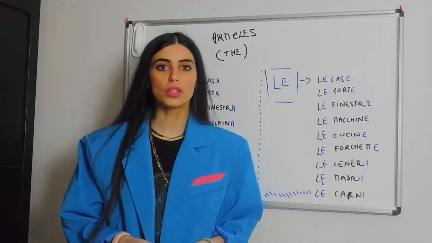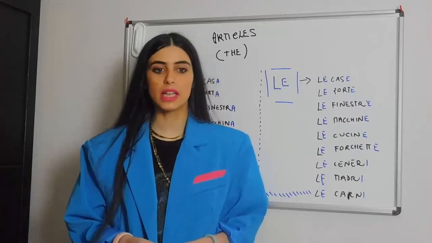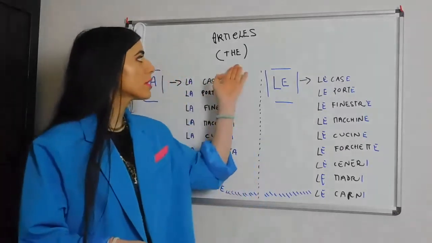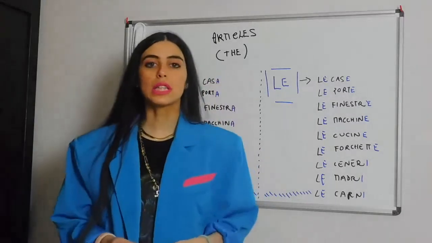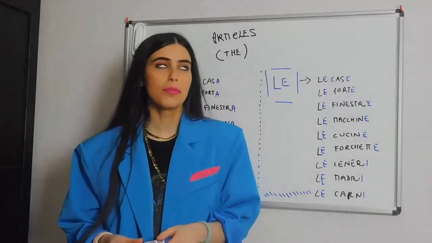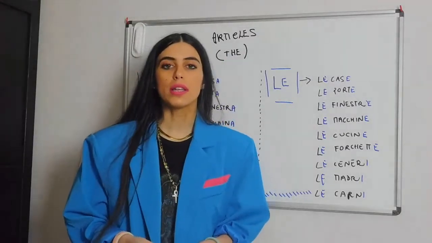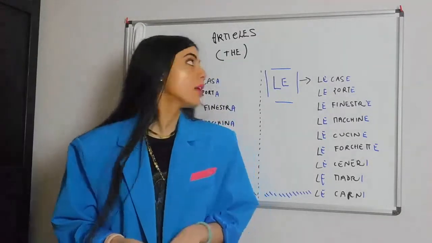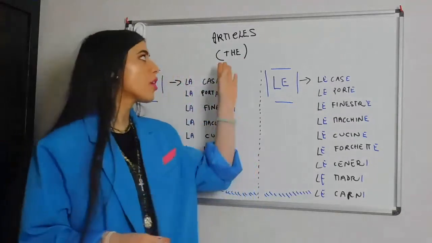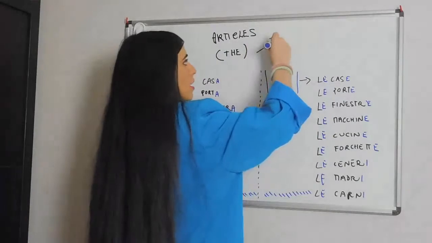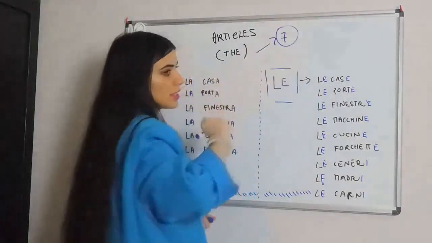Today we are going to talk about articles, specifically what we call determinative articles. Now, determinative articles correspond to the English the. Now, in English, guys, if you want to use an article, you only have one article. But in Italian, for the, you do have 7 different versions, okay?